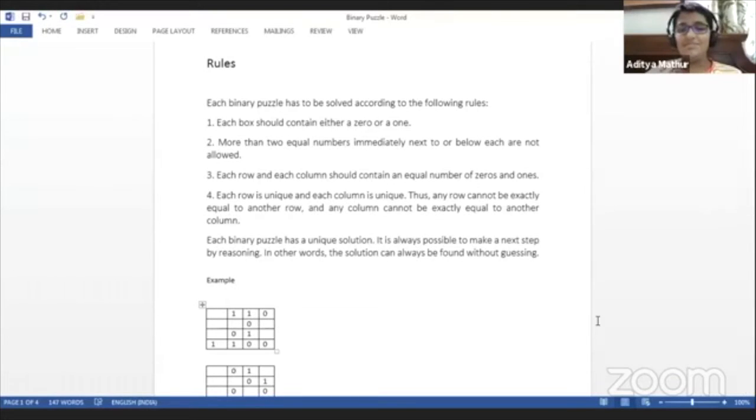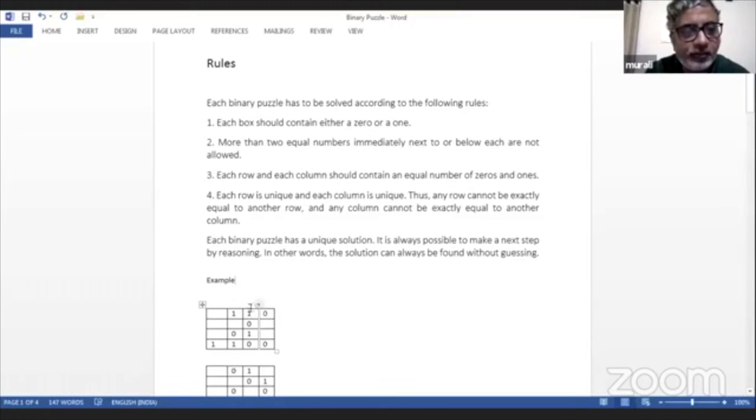Okay, so let me go by names. Khyati, what should come here? 0. Why? Because there are 2 ones already and 1 zero. So you need to have 2 zeros, right? So 0 should come here. Great.